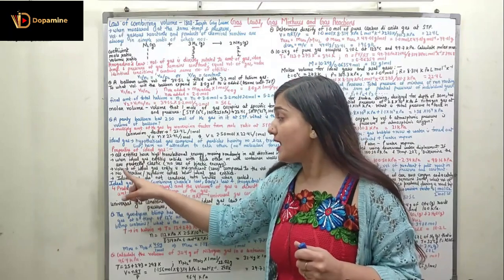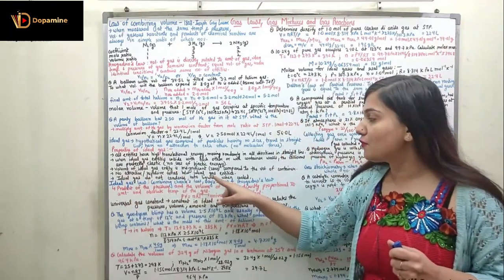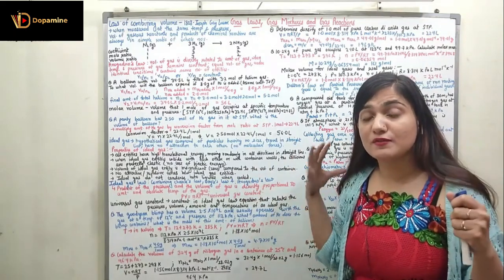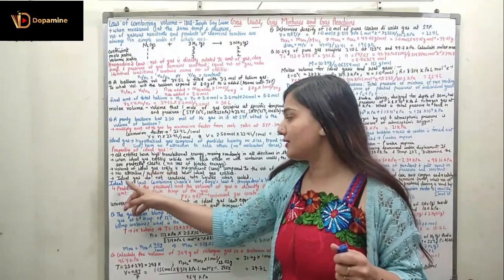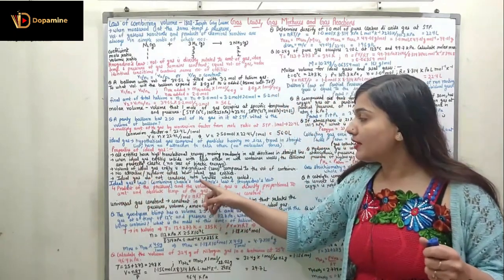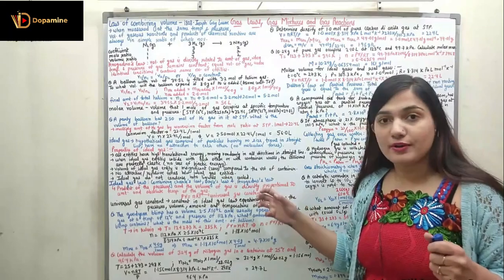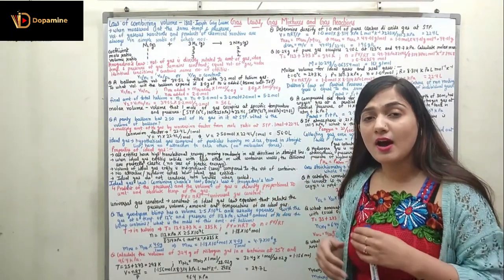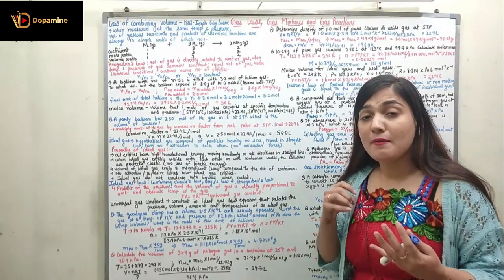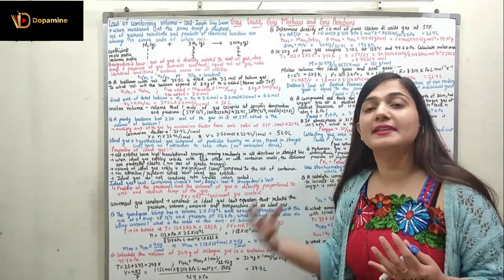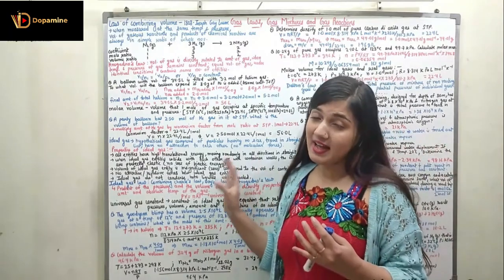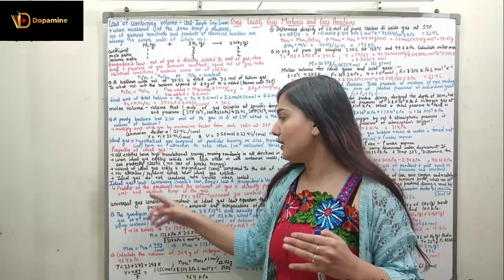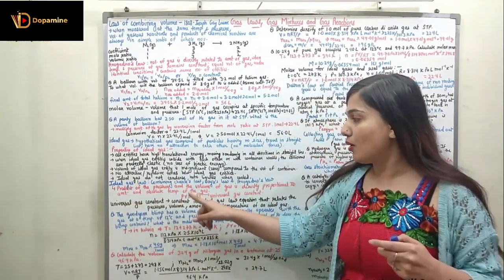Coming to the next property, there are no attractive or repulsive forces between the ideal gas entities. The attractive or repulsive force is exactly zero, again a hypothetical situation. Ideal gas does not condense into liquid when cooled. Whenever we are cooling the ideal gas, we can cool it to any extent but it will never convert into liquid. This is again a hypothetical situation because gases, when they are cooled beyond a limit, can convert into liquid.